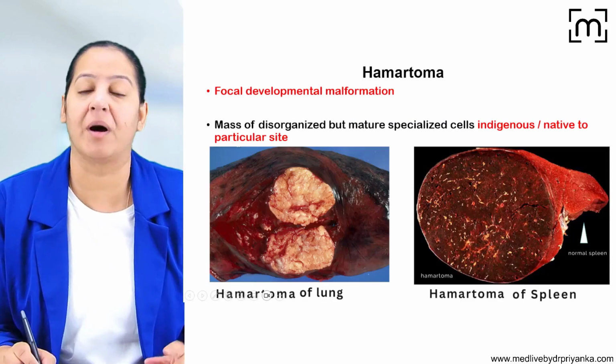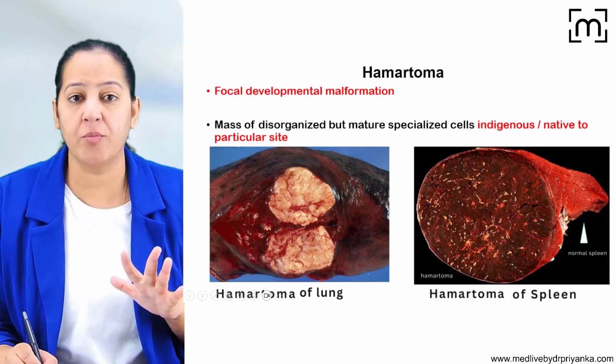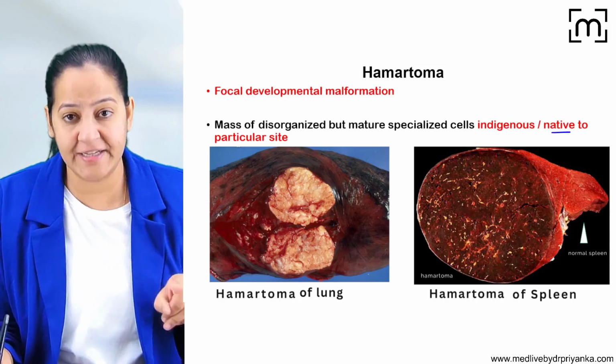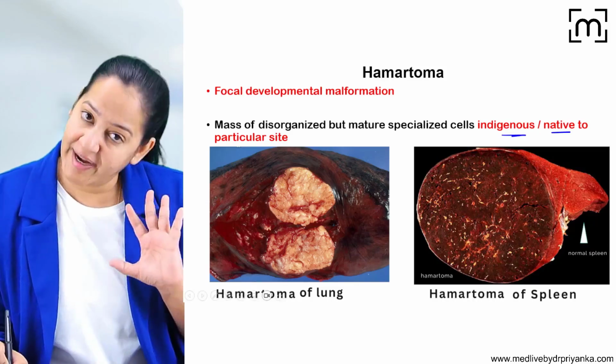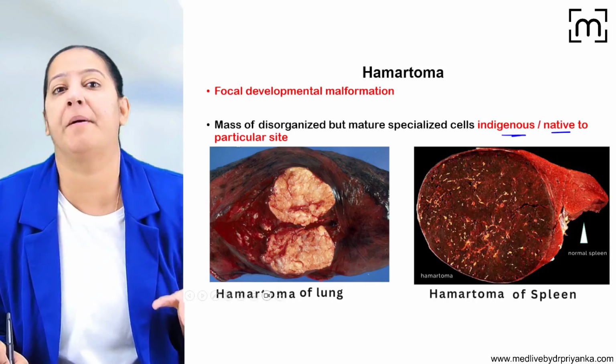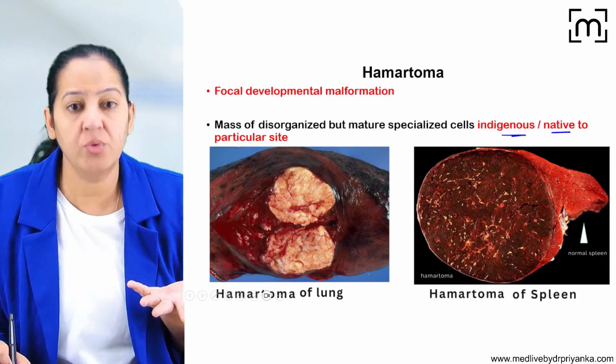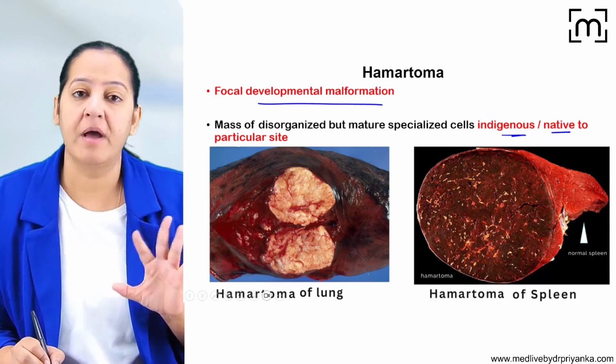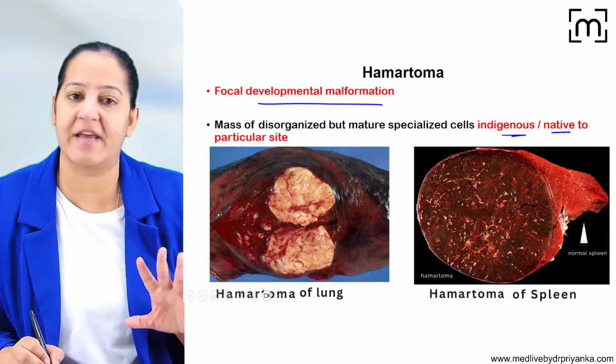What is hamartoma? In hamartoma, the site is absolutely normal. The site is absolutely native or indigenous. So the site is normal, but the only thing is the tissue becomes abnormal. What is the abnormality in the tissue? The tissue becomes focally maldeveloped, focally malformed. I mean, it is not dysplastic, it is not anaplastic.